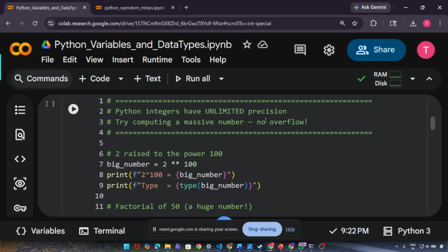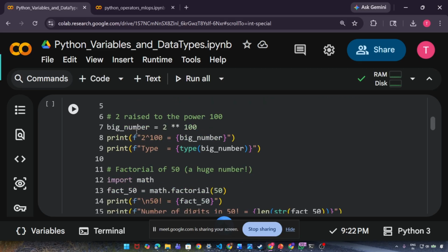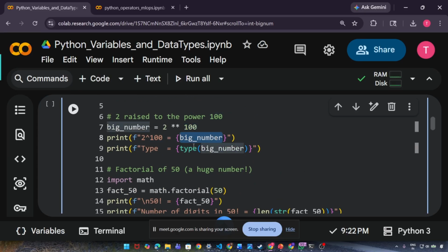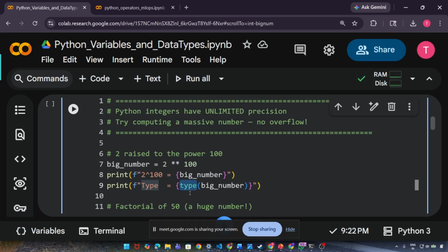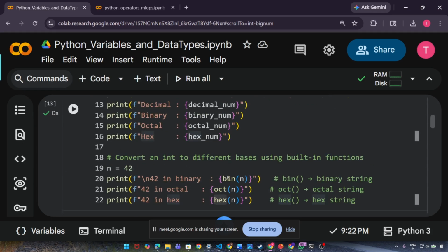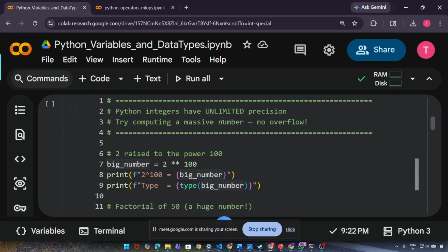So was it true? Did I say the truth or did I lie? Let's check that. What I'm doing here, I'm choosing a big number, 2 to the power 100. And then I'm typing type of big number. When you call type, you see this kind of color, it's not a normal color. For bin also, some other sort of color. This is all built in, written by Python already. So type will tell you what is the data type of it.